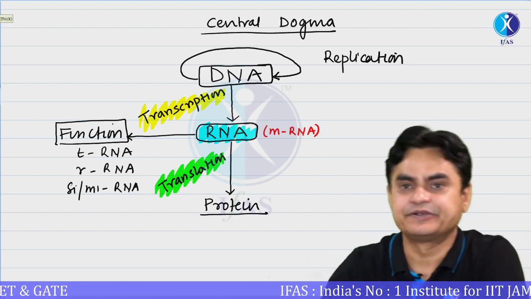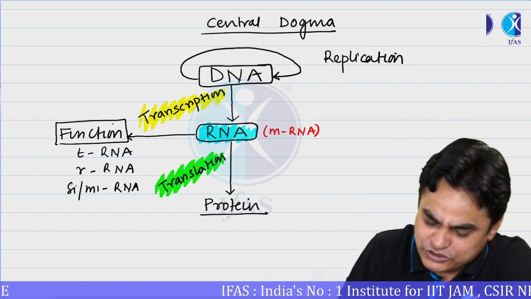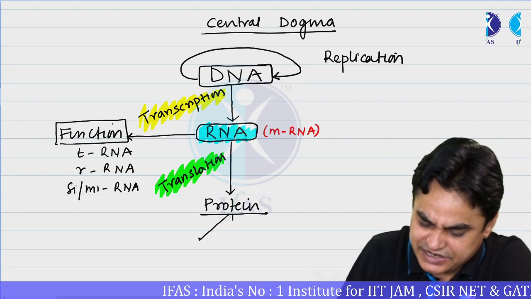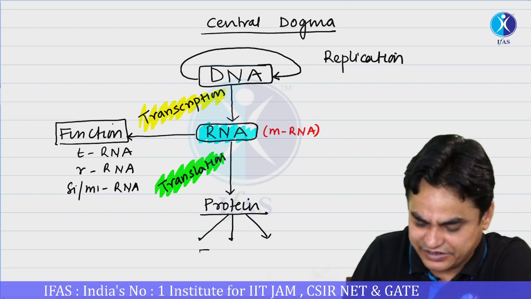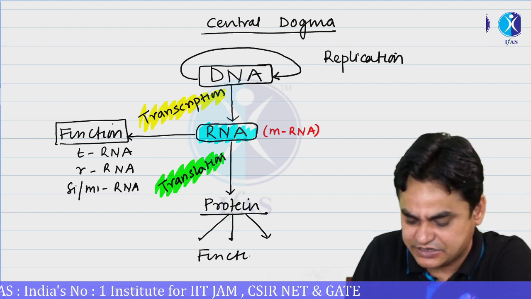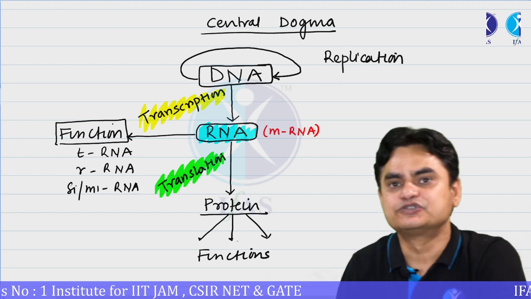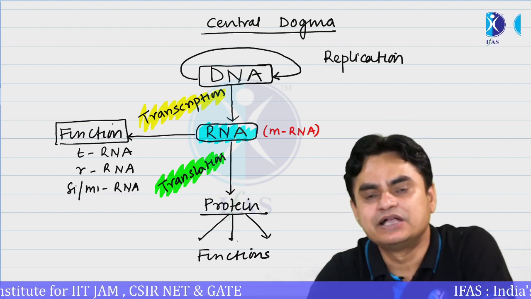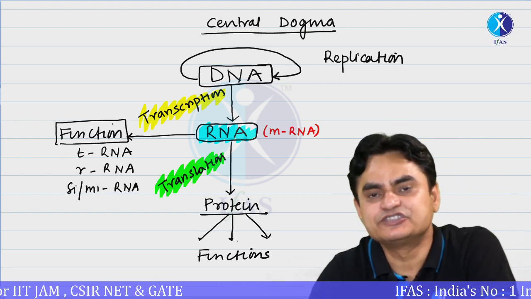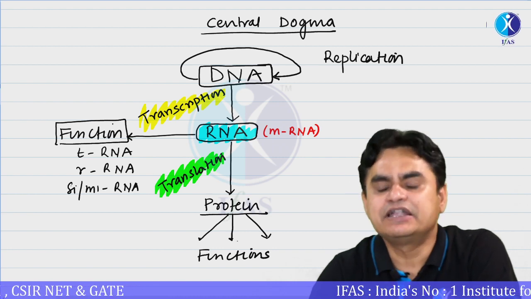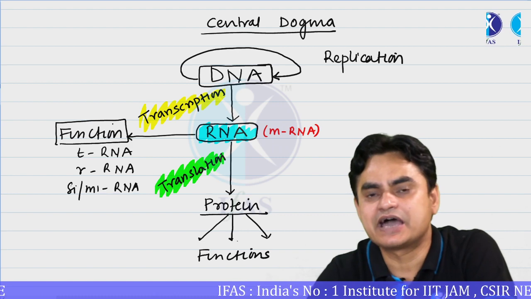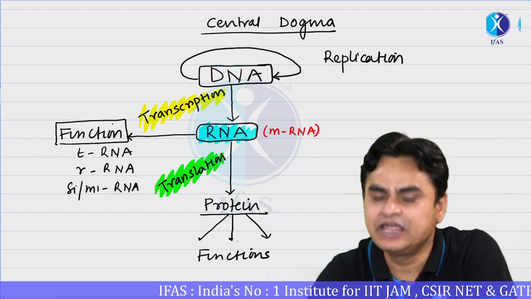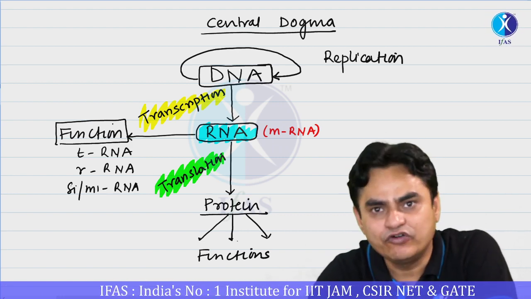Now moving further. In other words, the majority of the functions performed by the cell are performed by these proteins. So most of the time, the information which is present in DNA is copied in RNA language, and if it is a messenger RNA, then this information is utilized for the synthesis of protein. And these proteins perform a variety of functions.